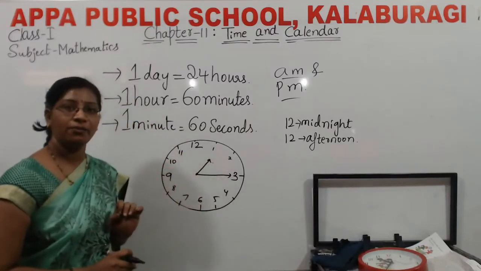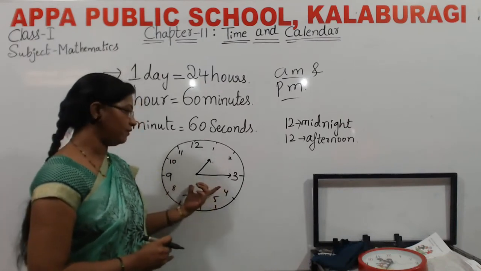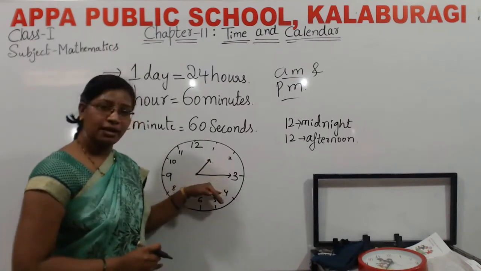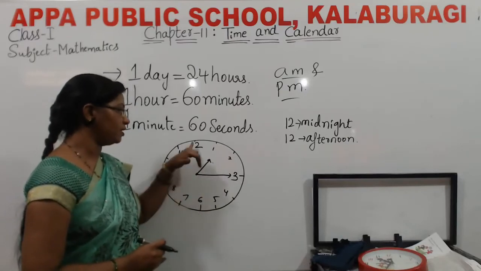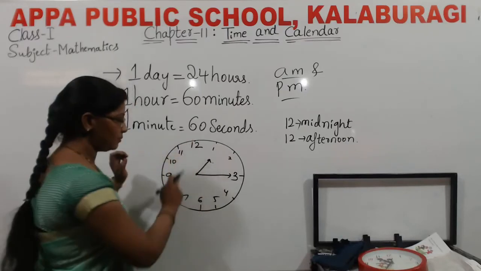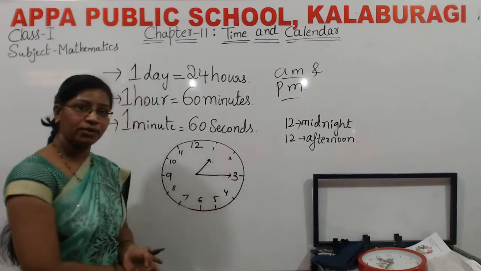What is the time now? Now only I explained everything here. This part is called past and this is to. This is half an hour. Then this is o'clock. What is the time now?